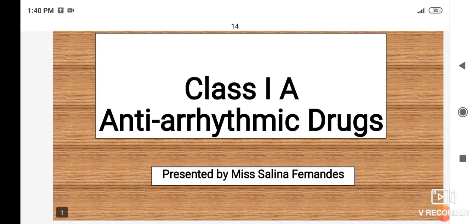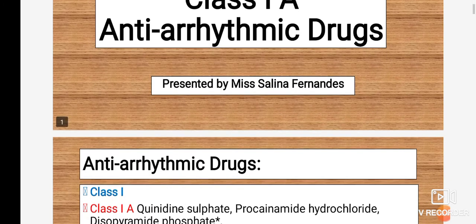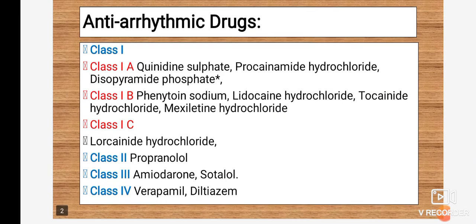Okay, so in this lecture we are going to focus more on class 1A antiarrhythmic drugs: which are the different drugs under this class, what is the mechanism of action, and what is the medicinal chemistry of the drug. In your syllabus copy different drugs are mentioned. Among that, class 1 has three subtypes: class 1A, class 1B and class 1C.